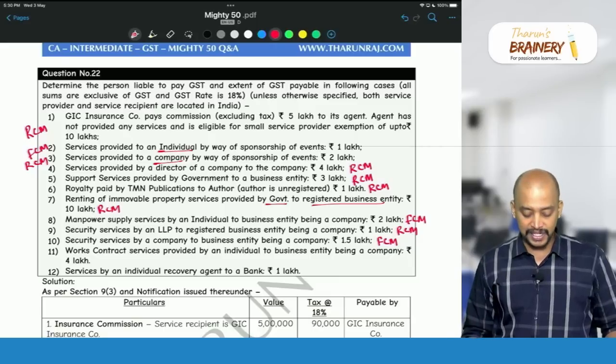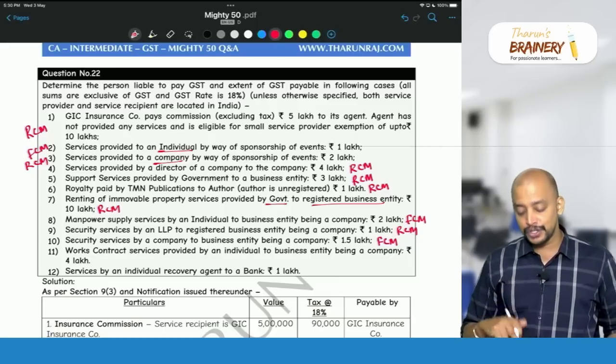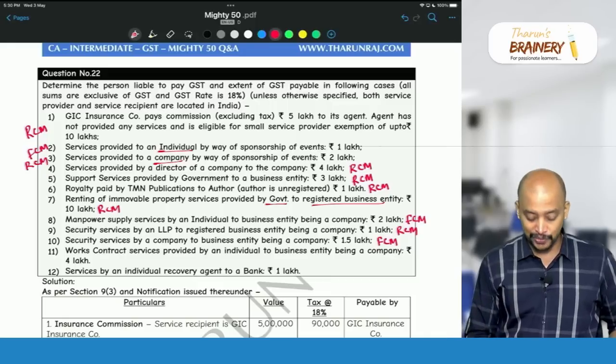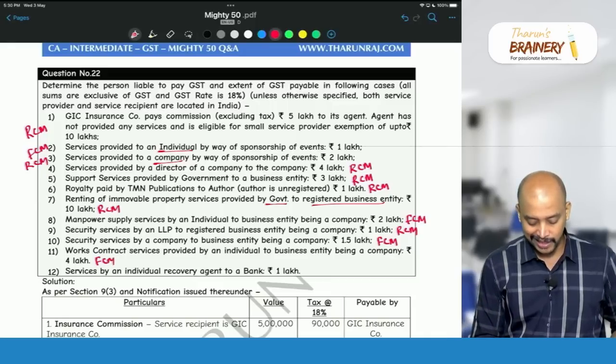Then, works contract service provided by an individual to business entity being a company, 4 lakhs. We don't have any RCM with respect to works contract service, it will come under FCM.